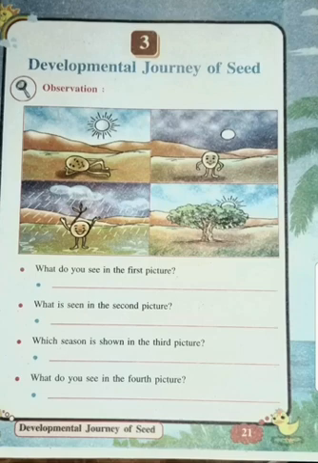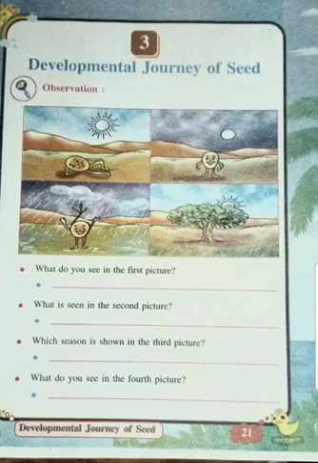See this page 21 in your textbook, children. Here there is an observation part for you, and then accordingly you have to answer the question. There are 4 pictures shown in this page and you have to explain one picture in your workbook. I will be sending you the notes, but for now I will be explaining you in the textbook. No need of completing the textbook. You have to write everything in your workbook.